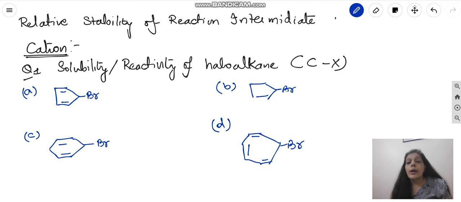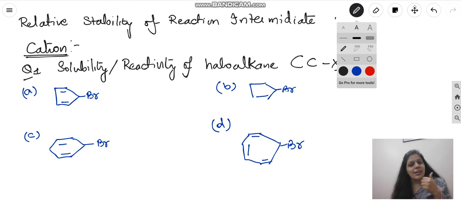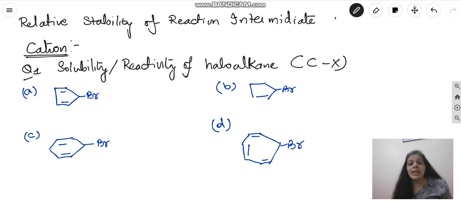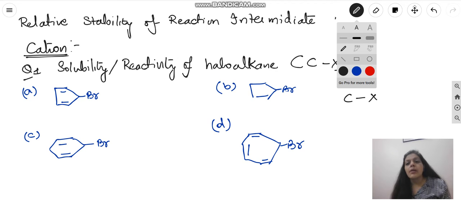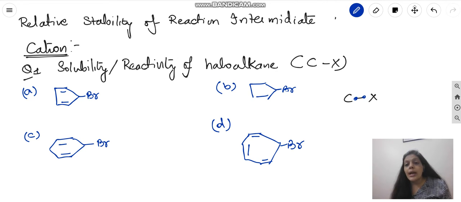Bachcho, I hope you remember a bit of the concept of electronegativity. Whenever we talk about the carbon with halogen bond, which is more electronegative, and in my words, which is more smarter. We all know halogens are relatively more smarter than carbon. When we elaborate electronegativity in future, definitely I will tell this. So here halogens are relatively more smarter than carbon. They will take away the electron of carbon.